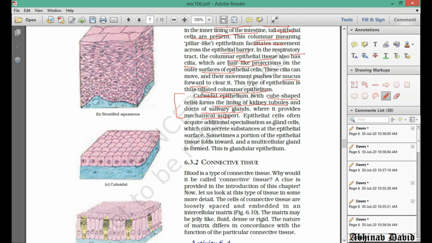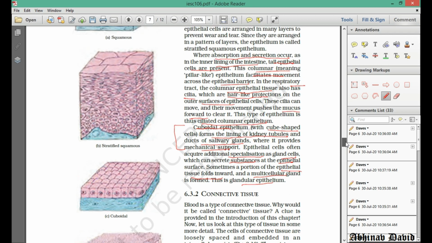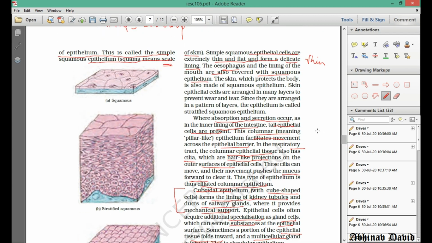Okay, so sometimes epithelial cells acquire additional specialization as gland cells which secrete substances at the epithelial surface. Some portion of the epithelial tissue folds inward. I have already told you how it gets folded inwards and forms a multicellular gland, and this type of epithelium is called glandular epithelium. It is also not a new type of epithelium. It is a modification of either cuboidal or columnar epithelium.